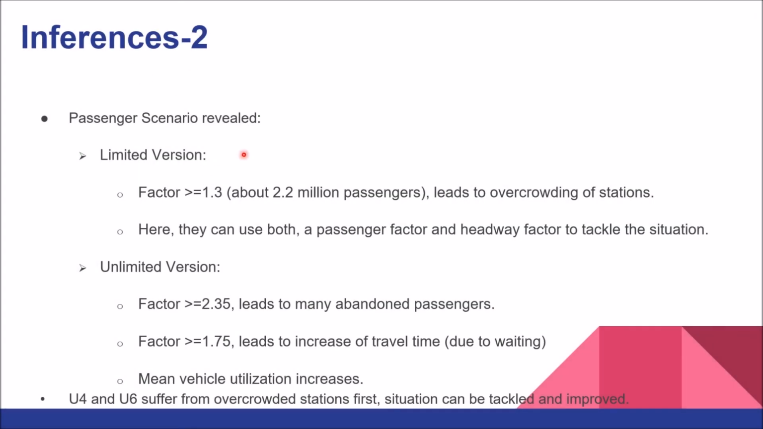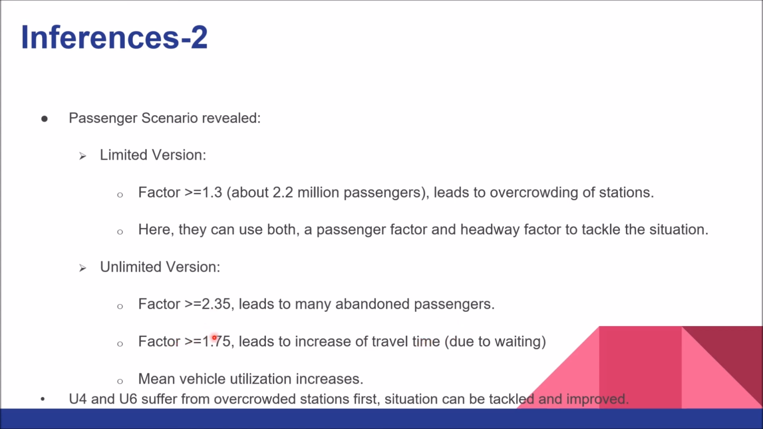Now, for the passenger scenario, what does it reveal? For the limited version, it reveals that factors greater than or equal to 1.3, about 2.2 million passengers, lead to overcrowding of stations. Here, they can use both a passenger factor as well as a headway factor to tackle the situation. The unlimited version reveals that factors greater than or equal to 2.35 lead to many abandoned passengers, which is undesirable. We've seen that in the graph.